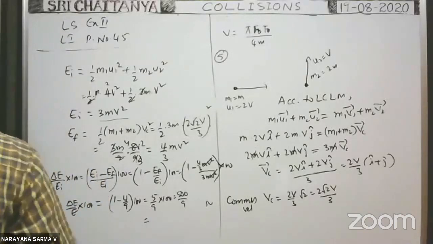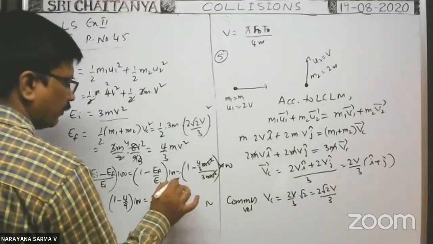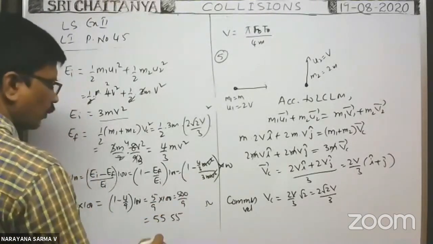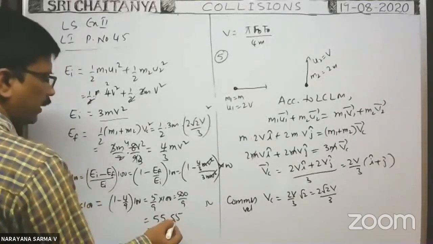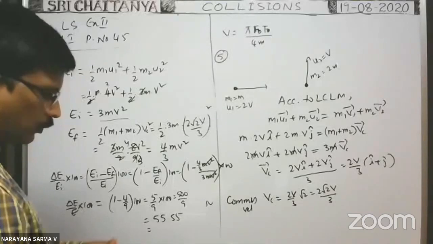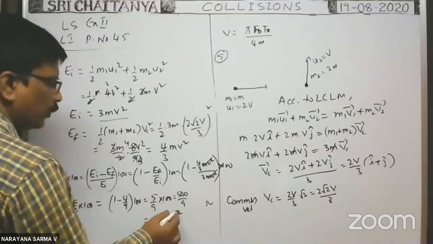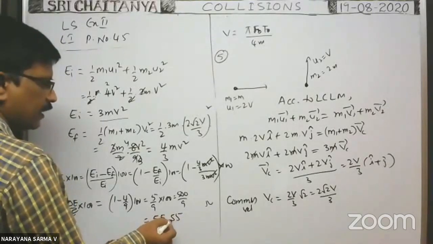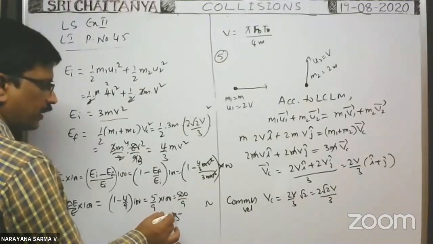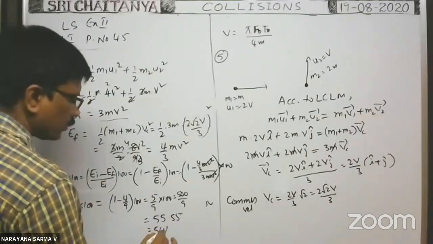9 5s are 45. Remainder is 5. 5 0 50. 9 5s are 45. Like that you will get. This is approximately equal to, based on the answer, you round off the value. Nearer to this one, 56 is there, no? So we can round off to 56, because when you remove this 5, you will get 6, and we can delete this one. As it is greater than 5, definitely you can delete, and by increasing the preceding value by 1. So 56 you will get approximately 56.